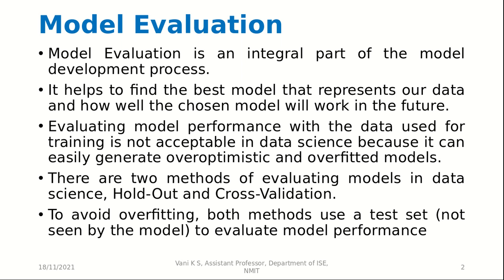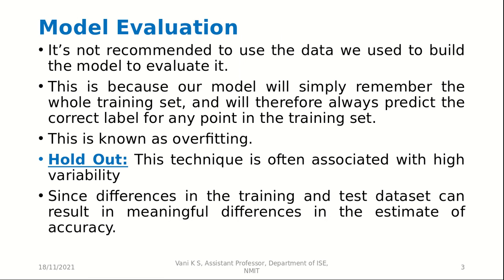So there are two methods of evaluating models in data science: holdout and cross-validation. To avoid overfitting, both methods use a test set not seen by the model to evaluate model performance. Now, it is not recommended to use the data which we use to build the model to evaluate it. This is because our model will simply remember the whole training set and will therefore always predict the correct label for any point in the training set. This is known as overfitting.